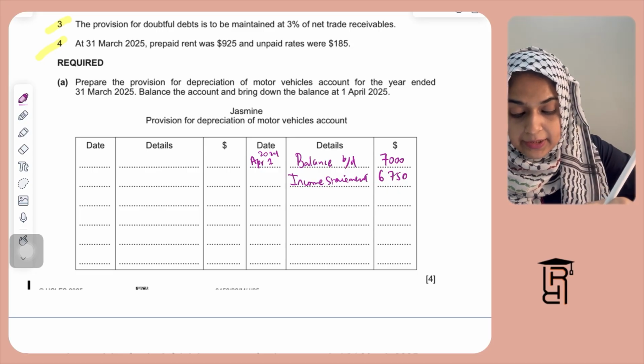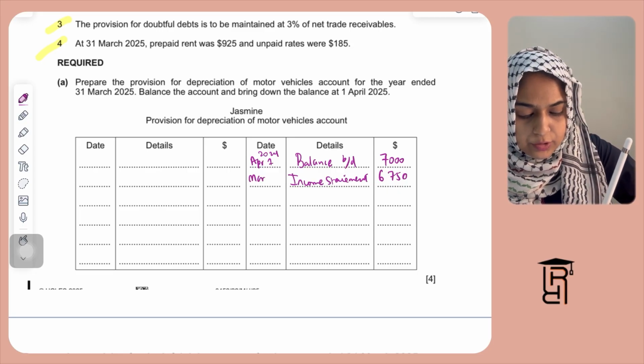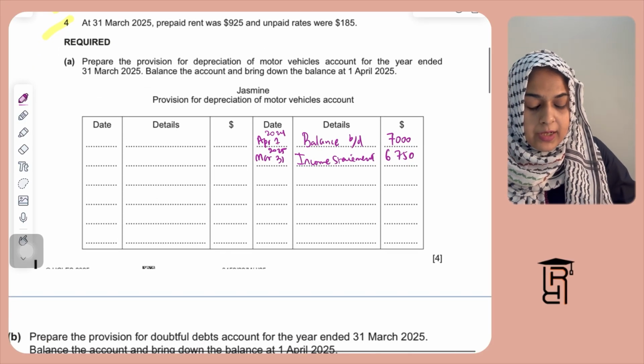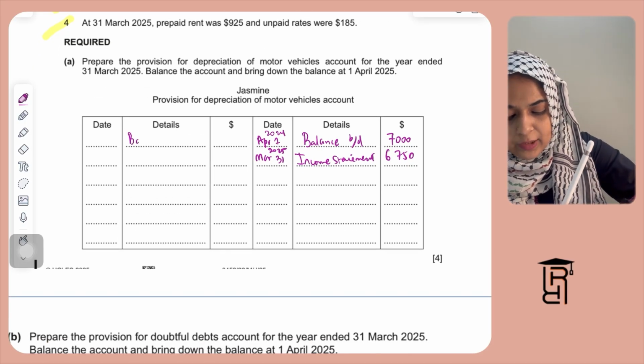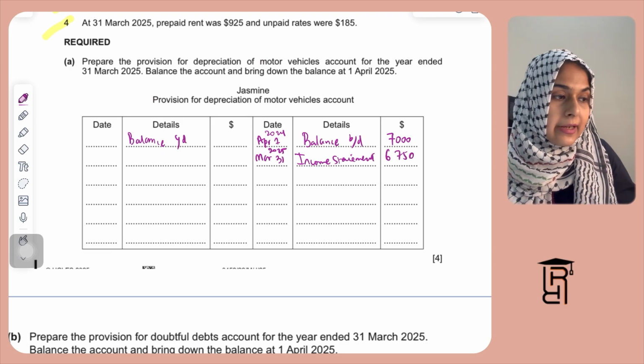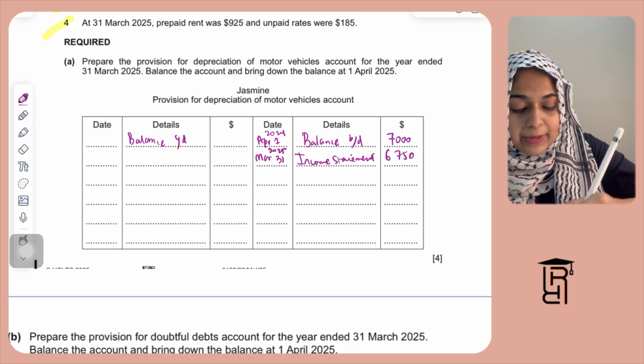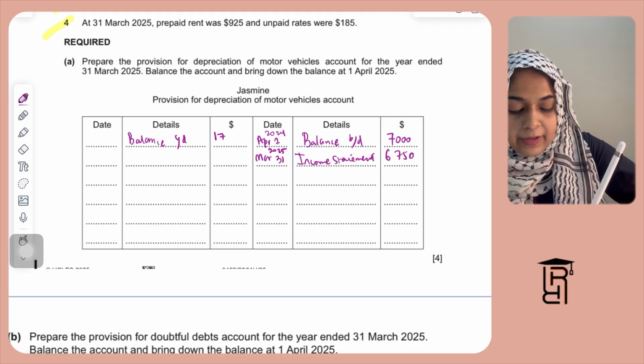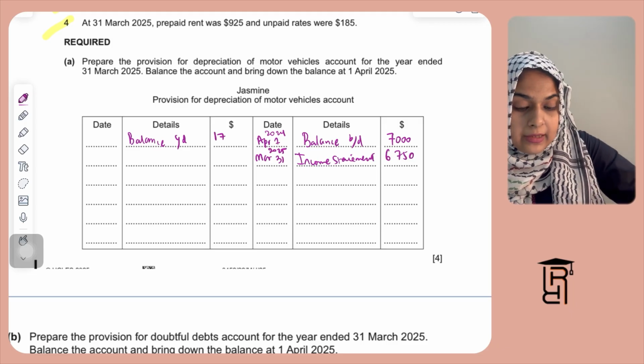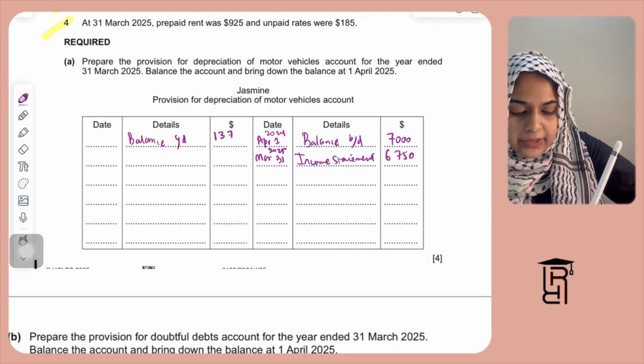You're going to write here March 31, 2025. And then there will be a balance carried down. So there is no disposal during the year, so you'll directly calculate the balance carried down. The balance carried down will be 7,000 plus 6750, which will be 13,750. So I'm going to write here 13,750.